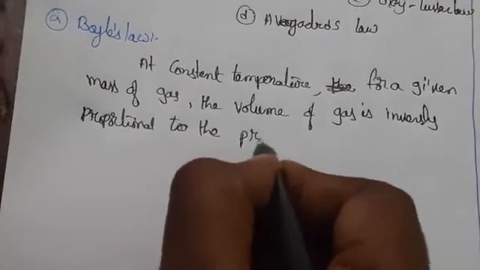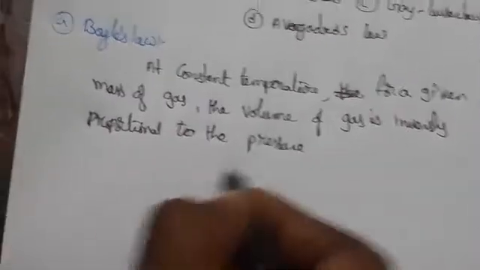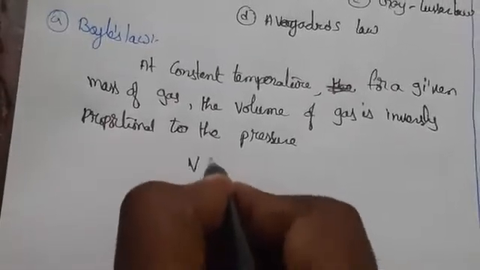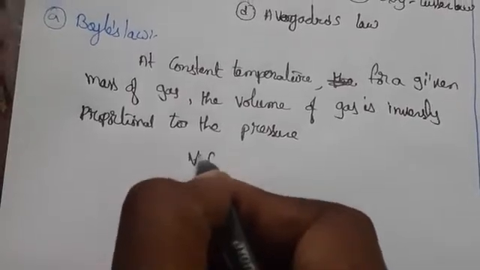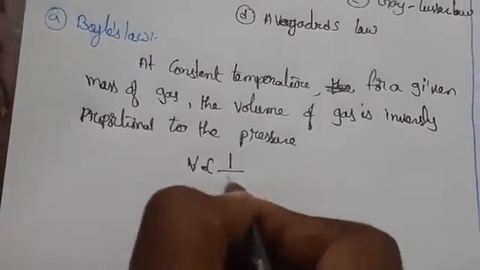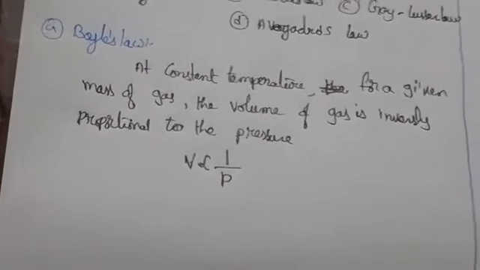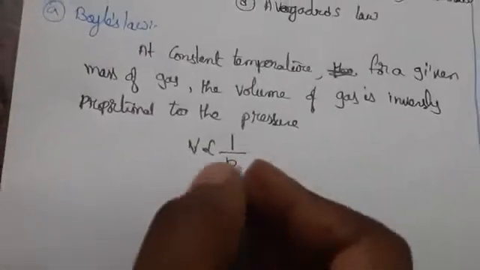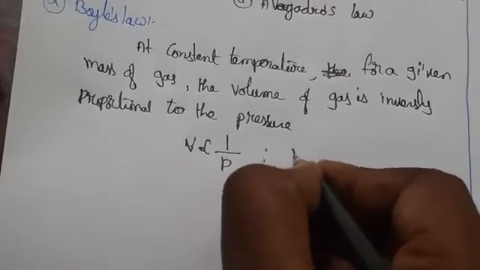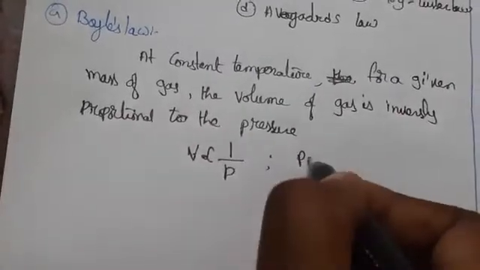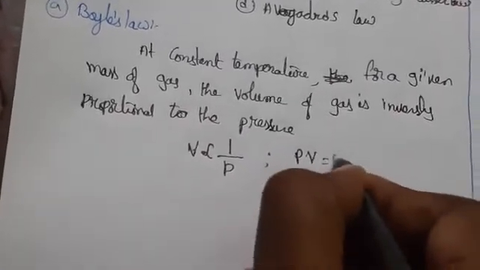So what is Boyle's law? At constant temperature for any given mass of a gas, the volume of a gas is inversely proportional to pressure. So we can say PV is equal to constant.